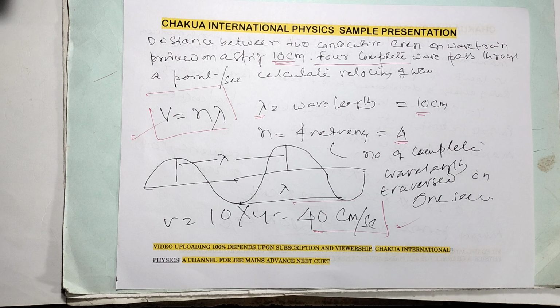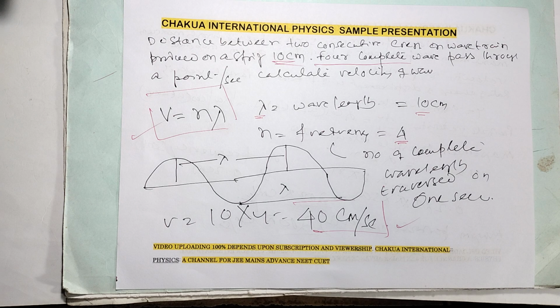Velocity is n lambda. Lambda is the wavelength, n is the frequency. He tells you how many times 4 complete waves pass through per second. That means frequency in this case, n, is equal to 4. Wavelength lambda is given as 10 centimeter, because the distance between two consecutive crests in a wave plane is 10 centimeter.